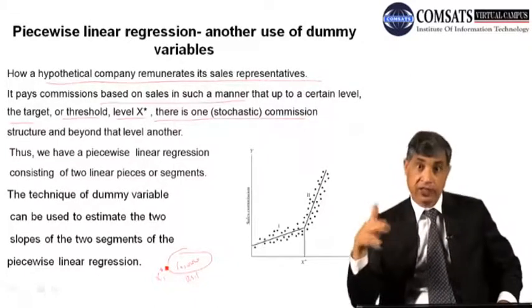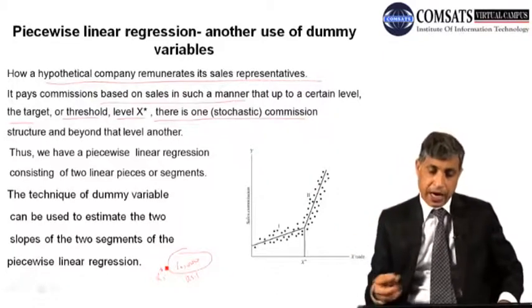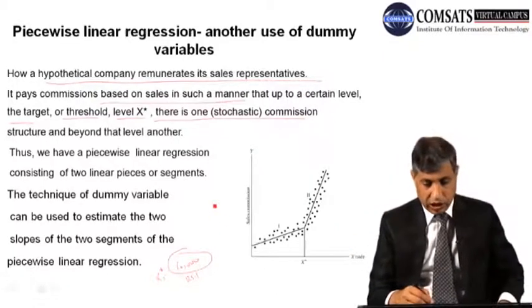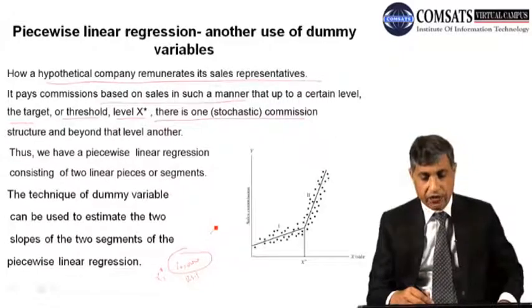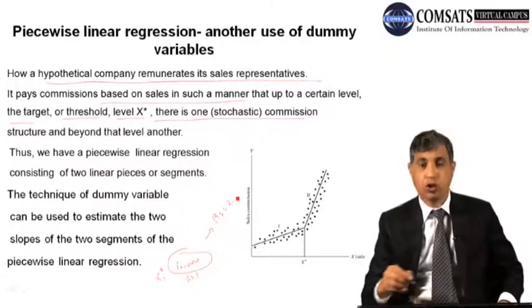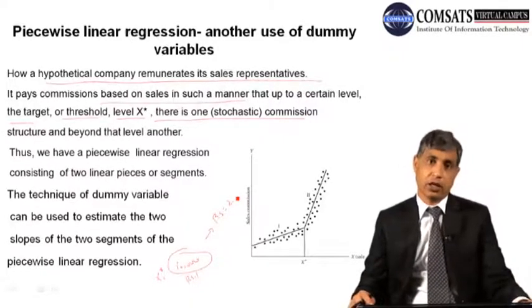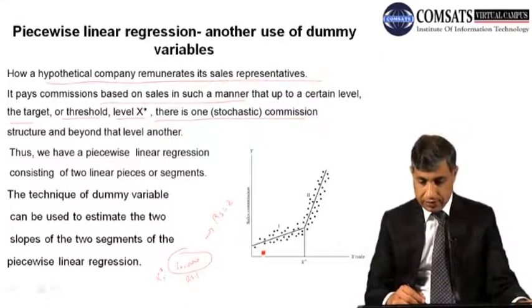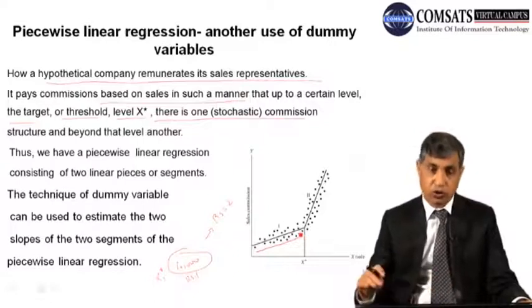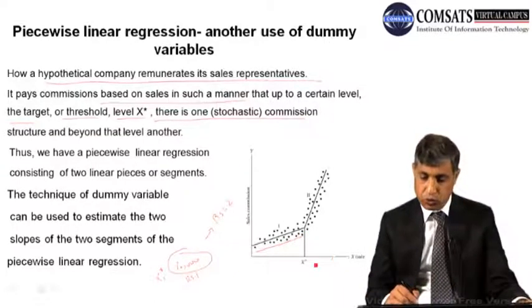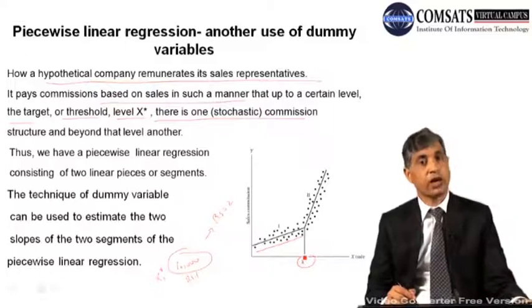After this, definitely there will be an increase, and they say that this is the threshold level, and after this your commission will be 2 rupees per packet. So look at this line. This is your first commission, slope 1, and it is up to X star, the threshold level.